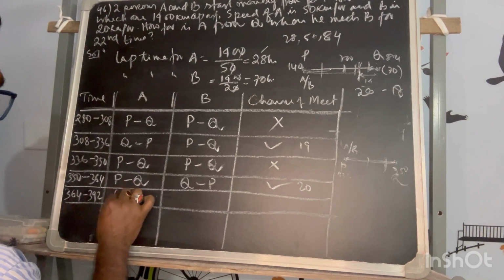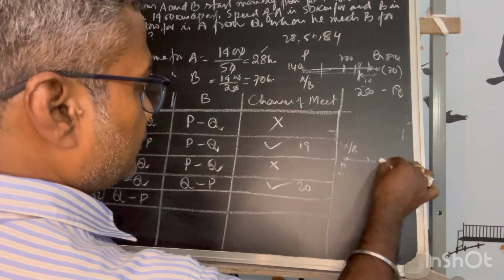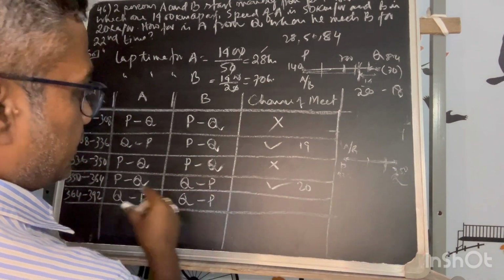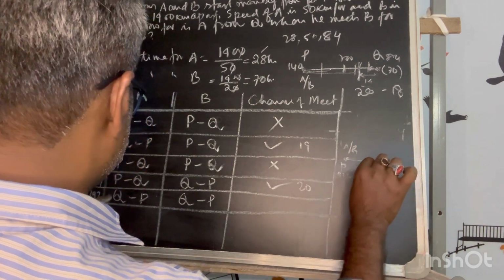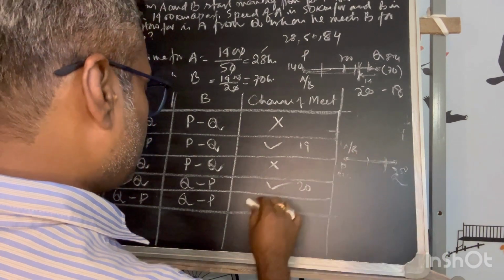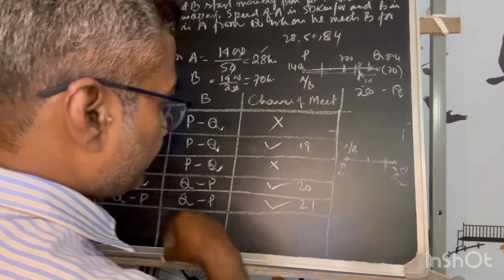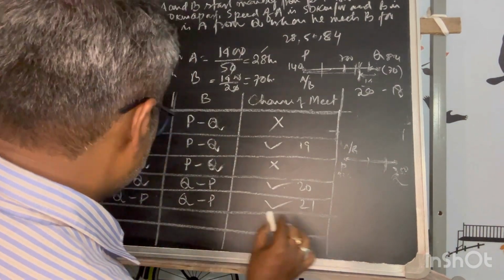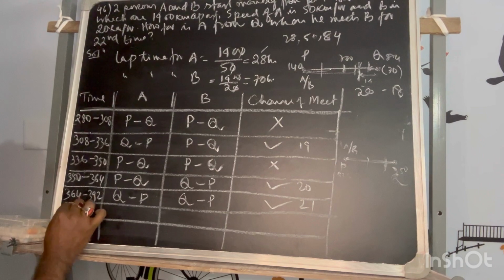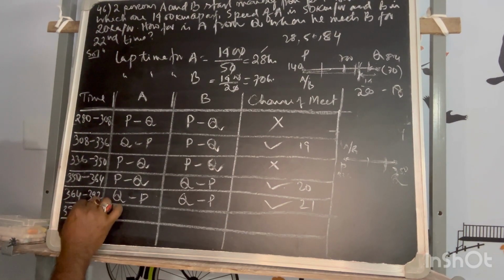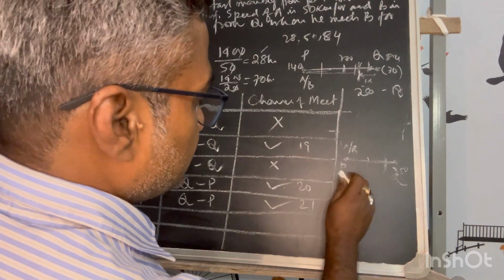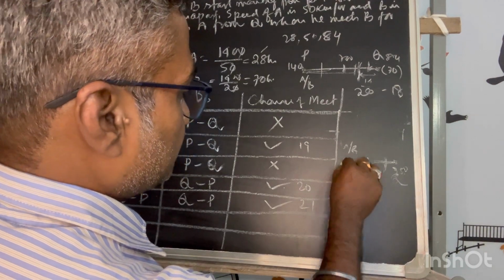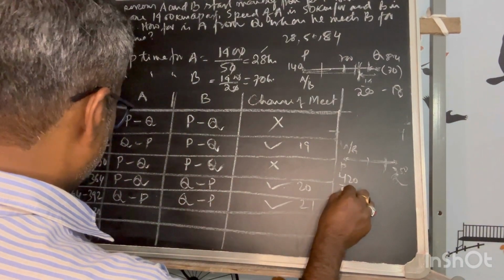Yes, he will be in Q to P. He is moving from Q to P, and B also in Q to P. So as A is already moving in this direction, P to Q, he has met once. So in return also he will meet once, 21 in return in the same direction. Okay. Now at 392, the next 28 will be 420. So where is 420 coming? 350. Then after, B's position also at P. At 420 both will be at P.